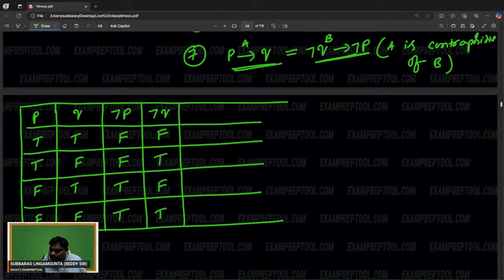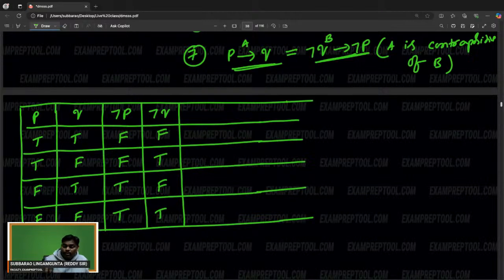Now everyone try to understand. Remember, this is one proposition or propositional variable.